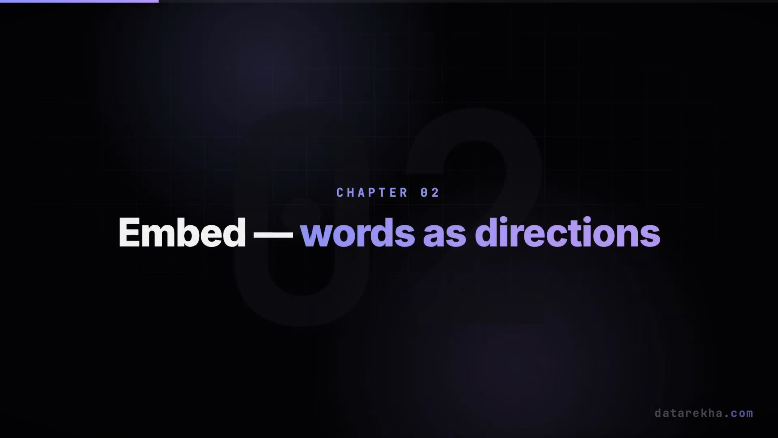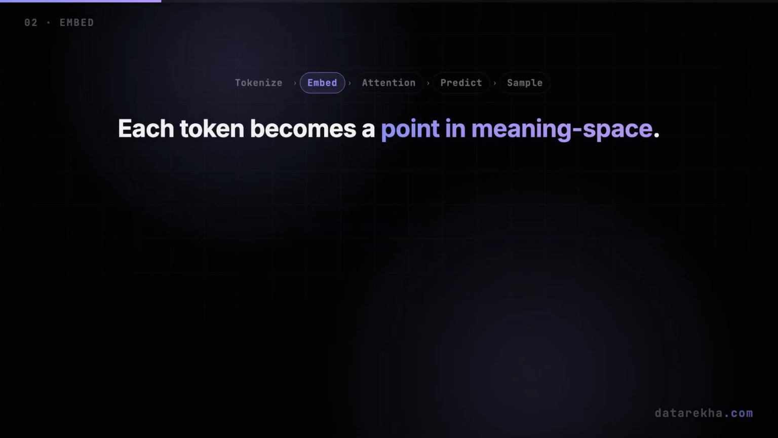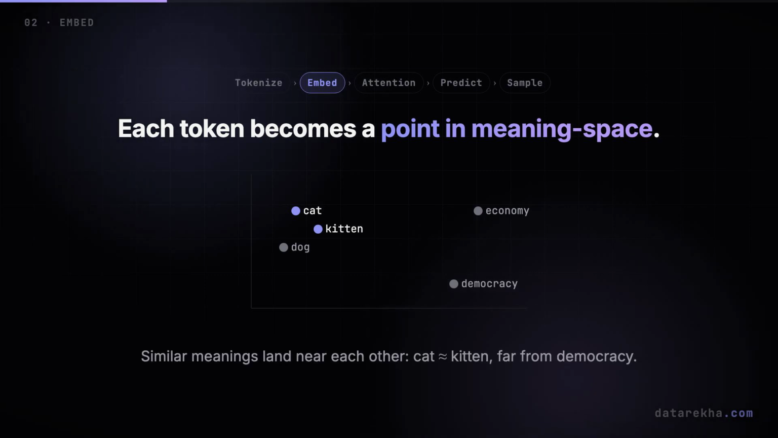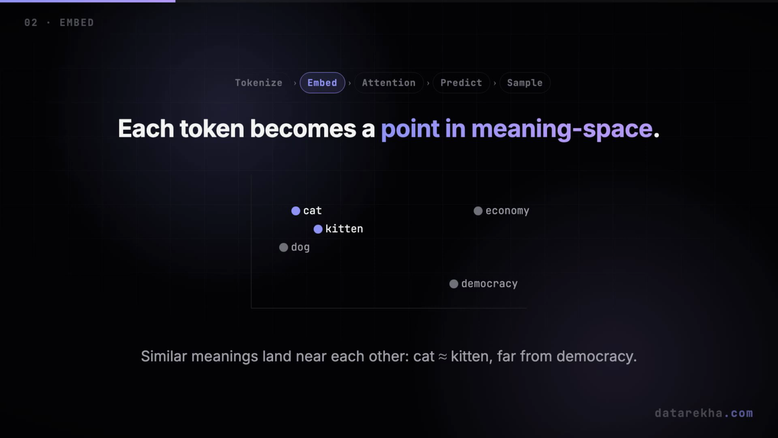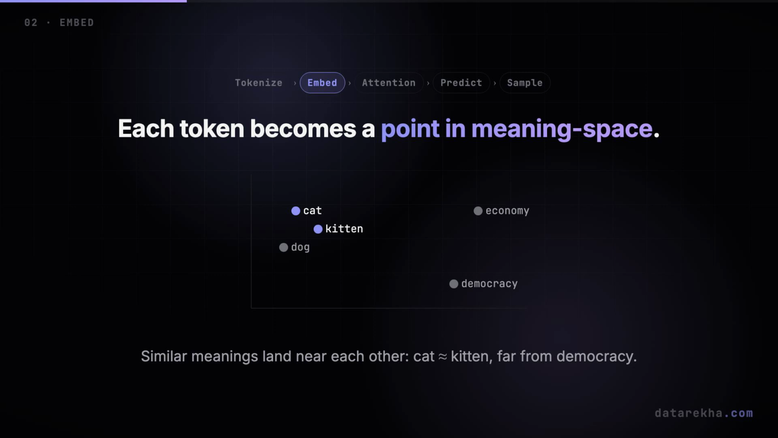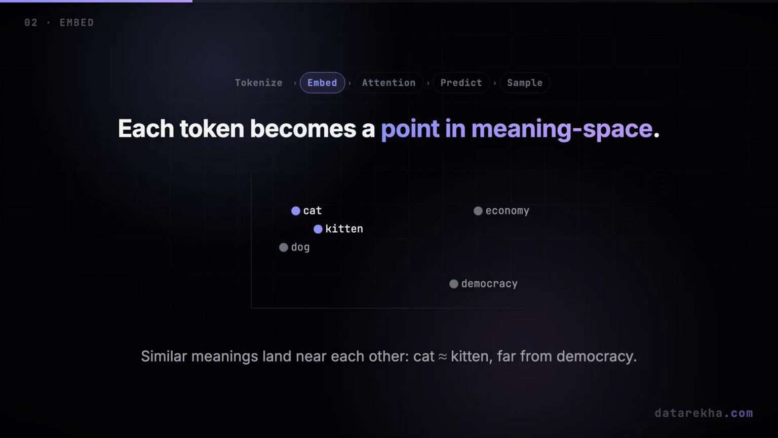Next, embeddings. A list of integers means nothing on its own. So each token ID is turned into a vector, a long list of numbers that works like coordinates, placing that token at a point in a vast space of meaning. And here's the beautiful part. Tokens with similar meanings end up near each other. Cat and kitten sit close together. Cat and democracy sit far apart.